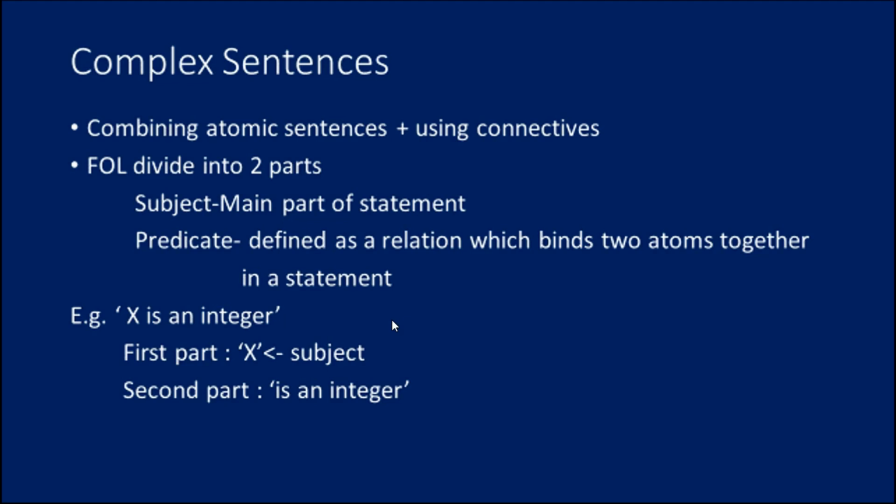Consider a statement: X is an integer. It consists of two parts. By using a complex sentence, we are taking the statement into two parts. The first part, X, is the subject of the statement, and the second part, is an integer, is known as the predicate.